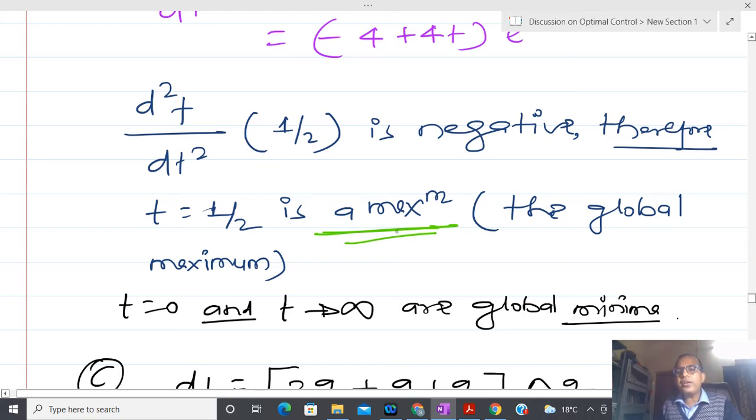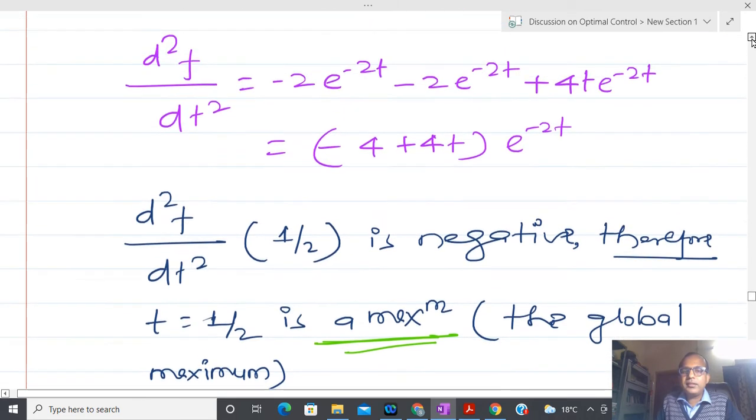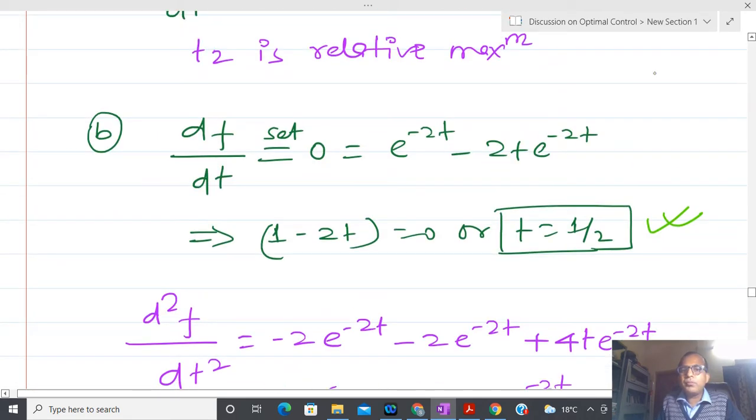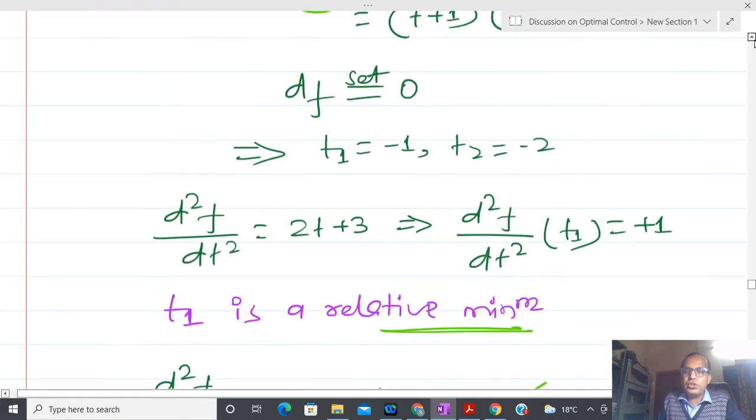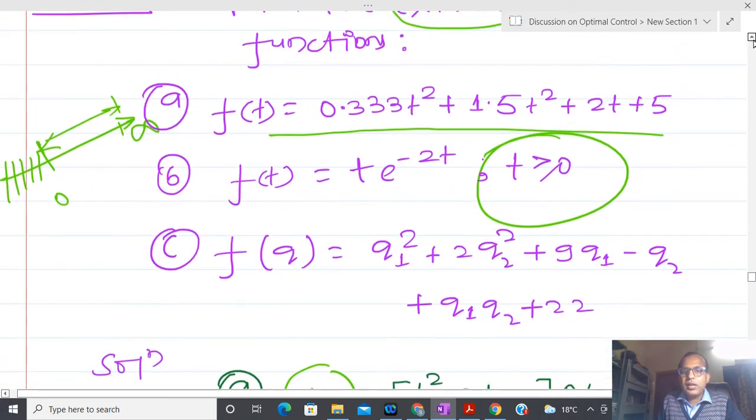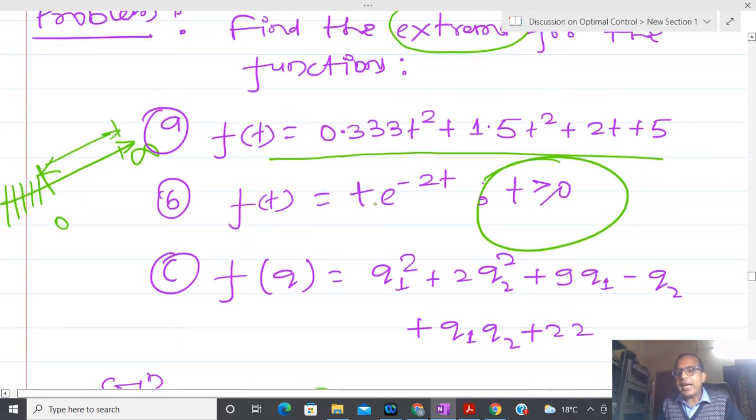But now the end points are 0 and infinity, and it is possible to show that at t equal to 0 or t tending towards infinity, the original function, t e power 2t, is equal to 0. So if you see this function, the minimum value of the function is 0 only.